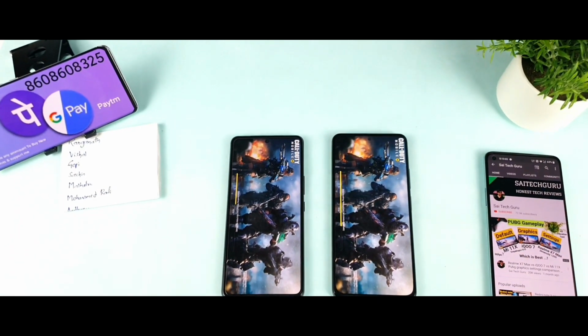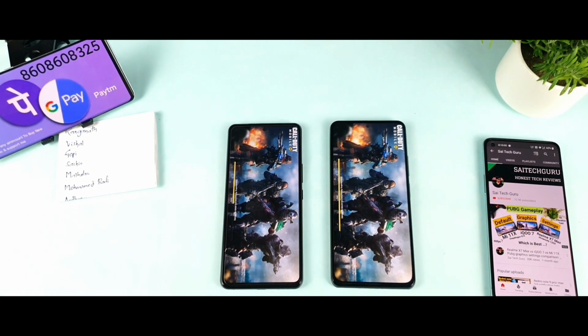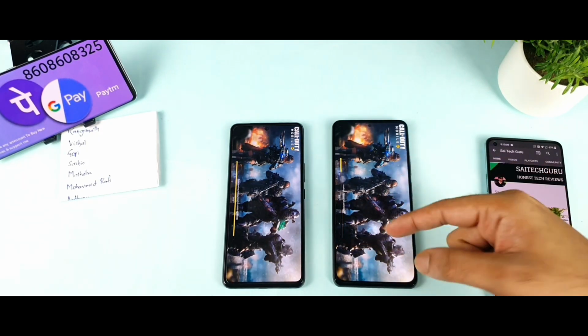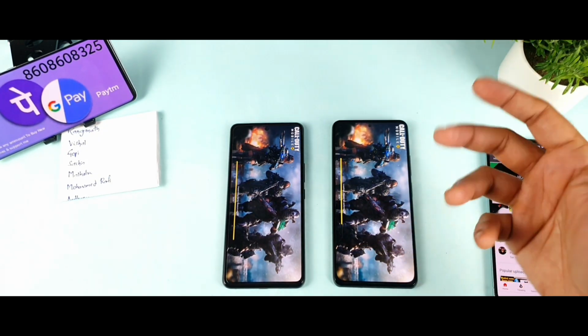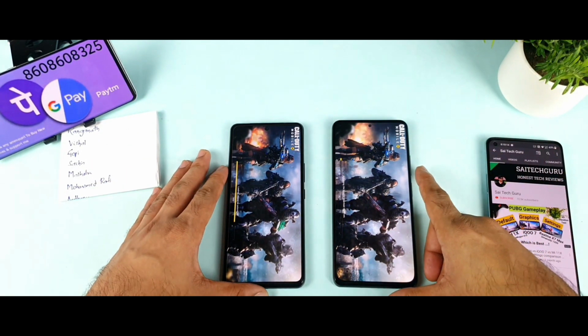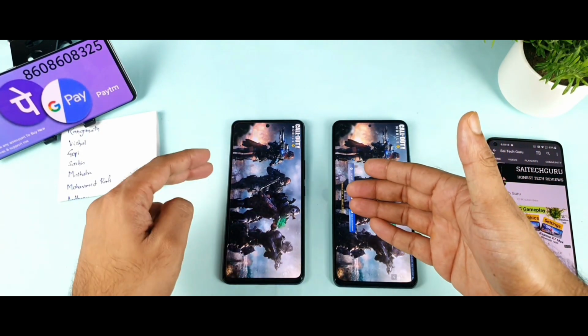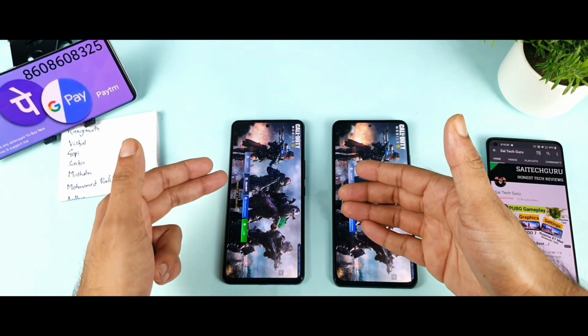Let me just slightly change the angle so you can focus a little bit more properly. Right now Mi11X is loading slightly faster. I think it's downloading maybe, but both phones are connected to the same Wi-Fi network anyway. That should be equal. So I think the Mi11X did open this login page first, a little bit earlier, and then the iQOO 7 device.